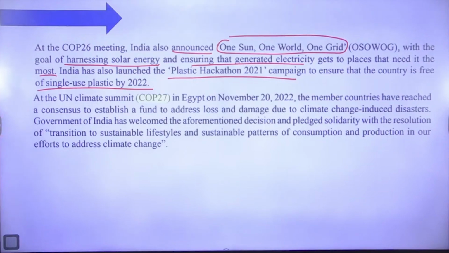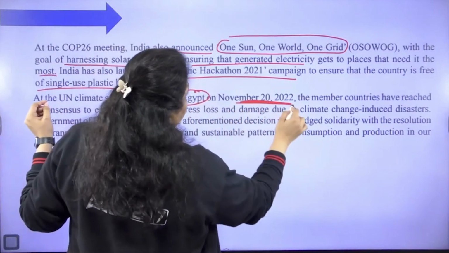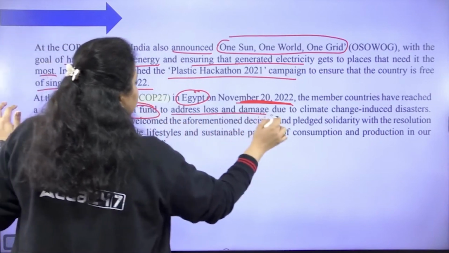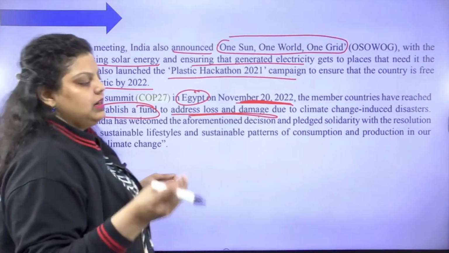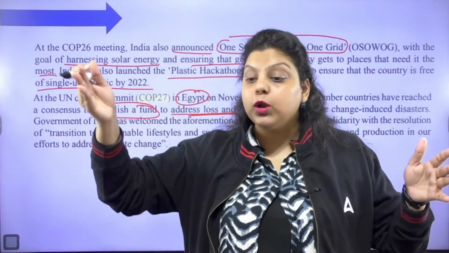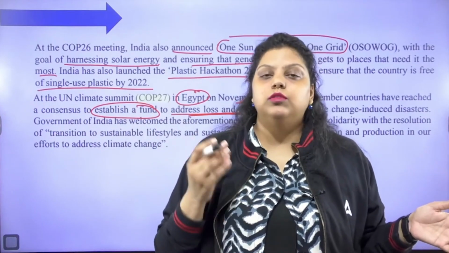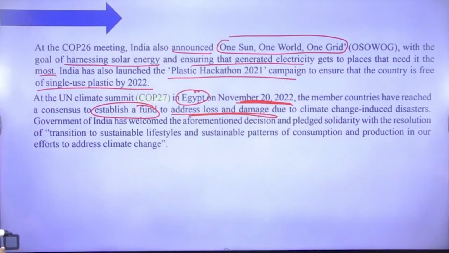Next, at the United Nations Climate Summit COP27, which happened in Egypt in 2022, the member countries agreed to establish a fund which will address the loss and damage due to climate change. So all the member countries of COP participating in climate change activity agreed that we should create a fund to which all the capable countries will contribute a certain amount of money, and those countries who have faced loss because of climate change, disaster and loss, we will help them out with this particular fund. Okay, this has been said.